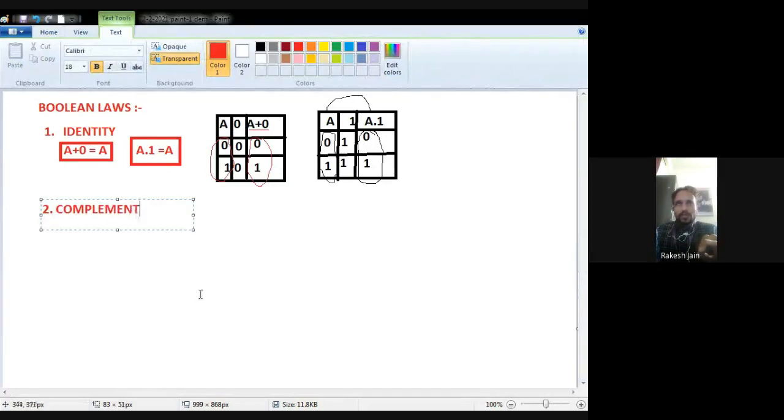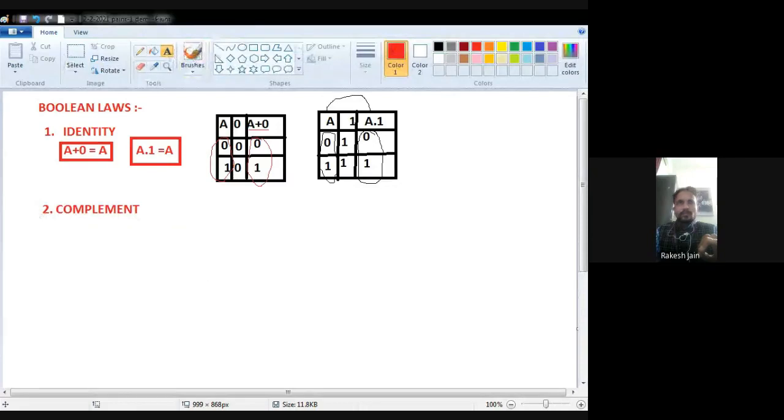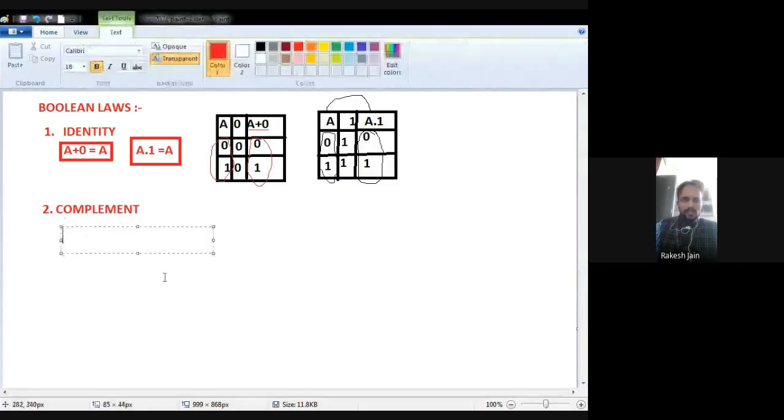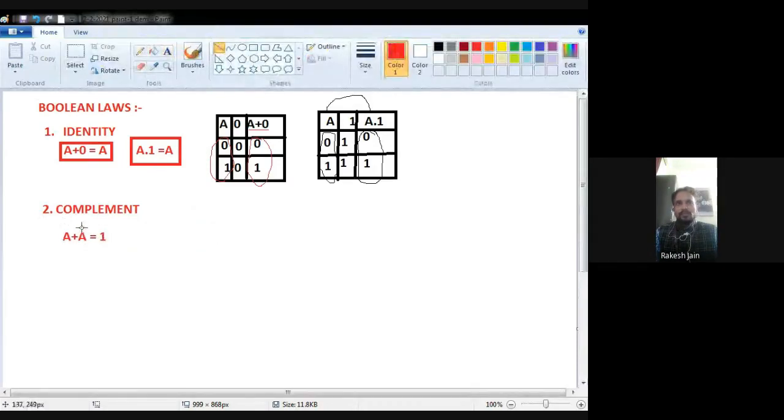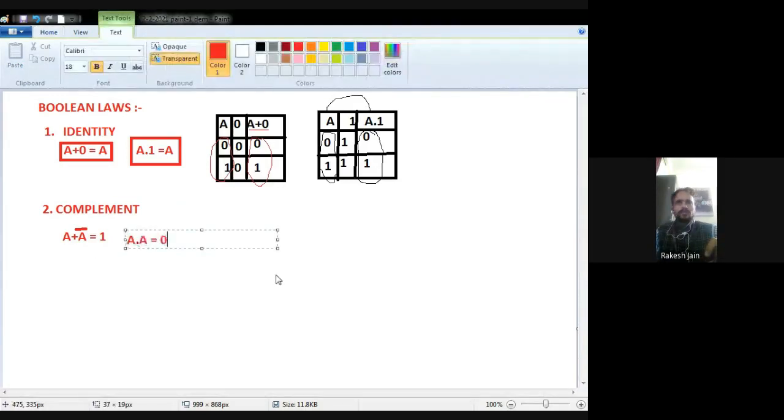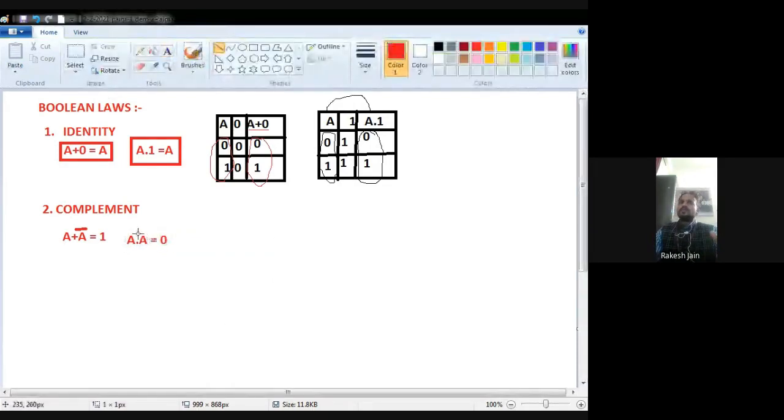Here in this complement, what we have to see is that A plus A bar is equal to 1, and the second law is A dot A bar equal to 0.